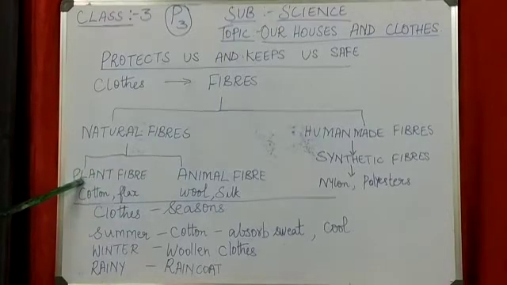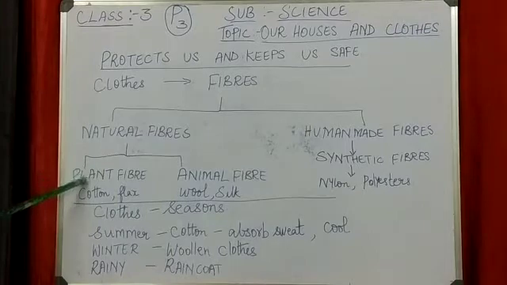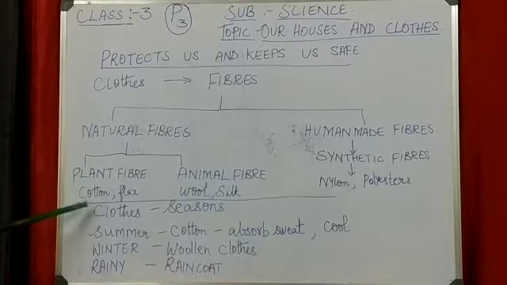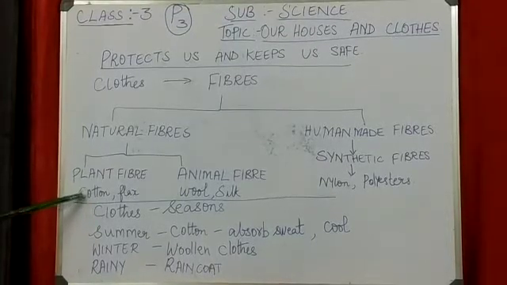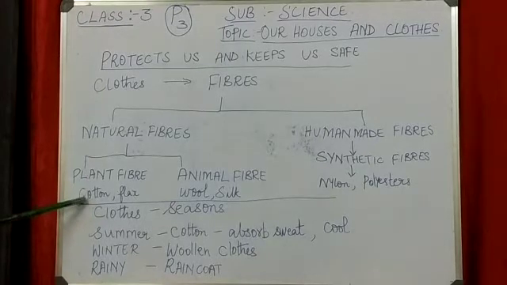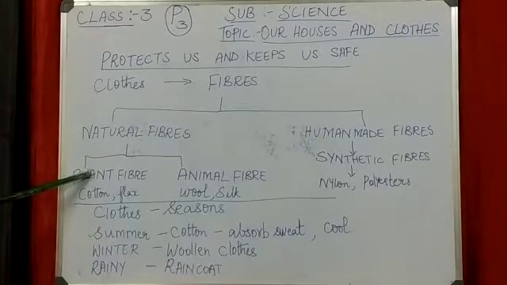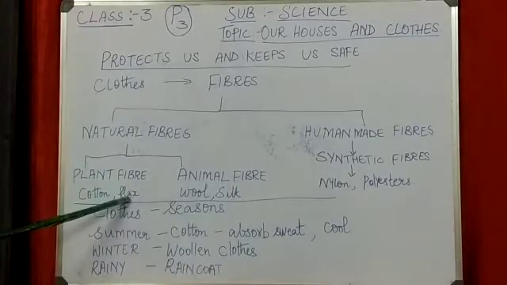As the name says, plant fiber means this fiber is obtained from plants to make clothes. From the cotton plant we get cotton, and we make cotton clothes from this. Then we have flax.